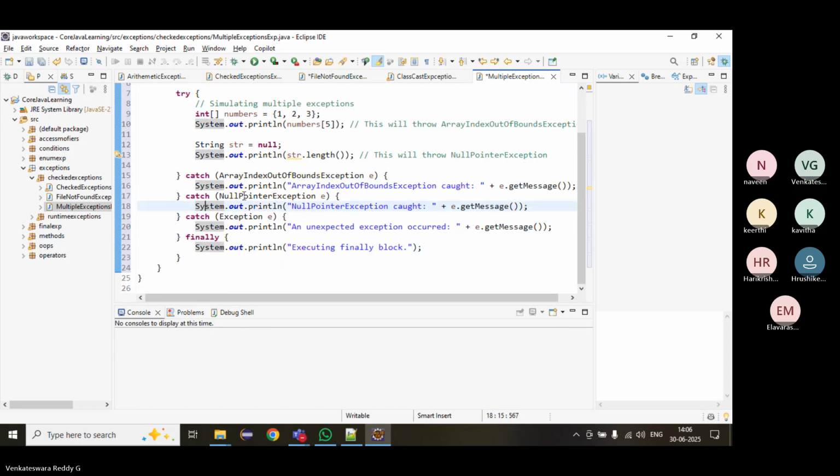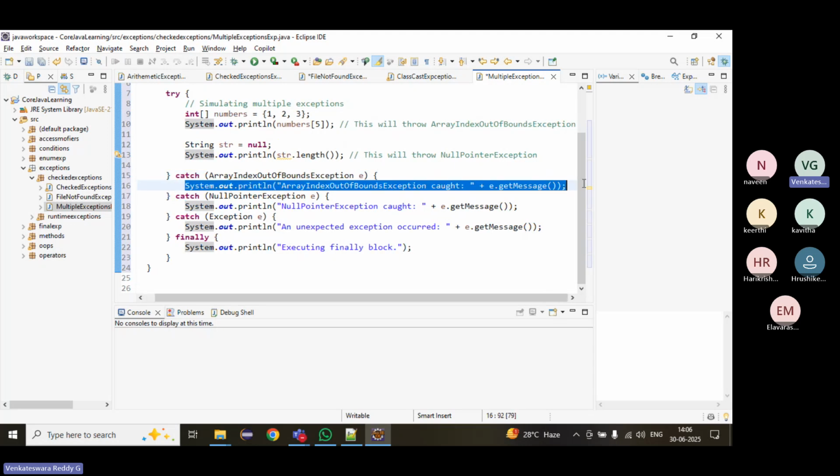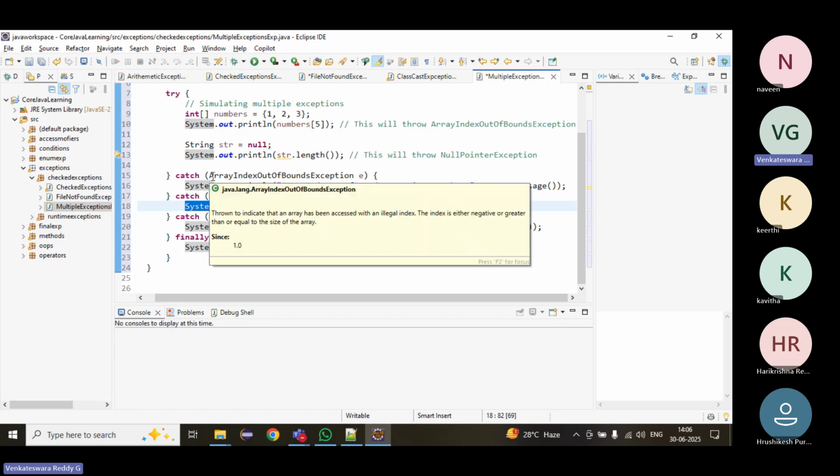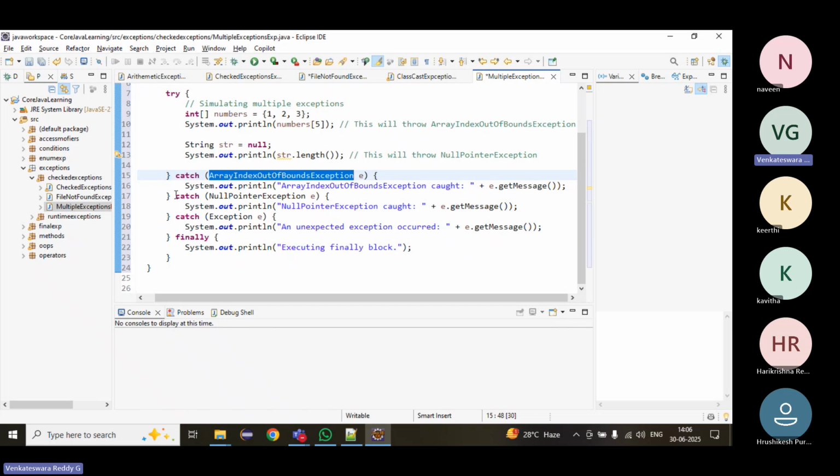If I want to execute specific logic whenever an array index out of bounds exception occurs, or a different logic for a null pointer, for each different type of exception, then we go for multiple catch blocks, so that we can write different logic based on the exception.